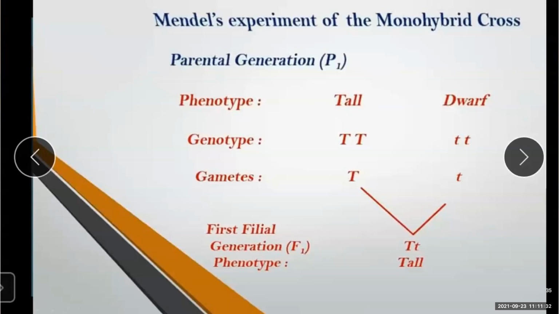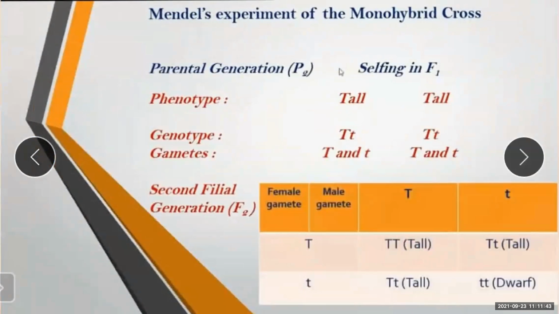Okay, these genotypes are different. Now, Mendel further continued this experiment and brought about self-fertilization in F1 plants, from which a second filial generation, the F2 generation, was produced.